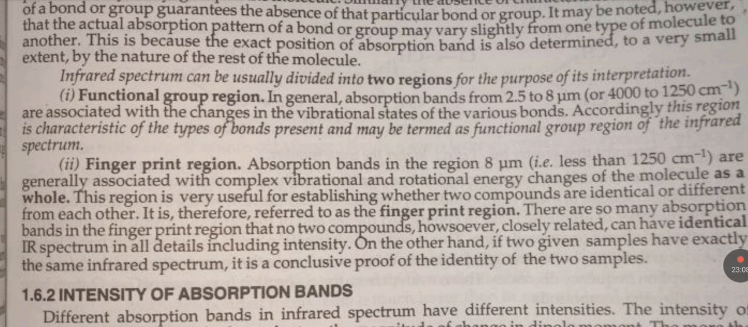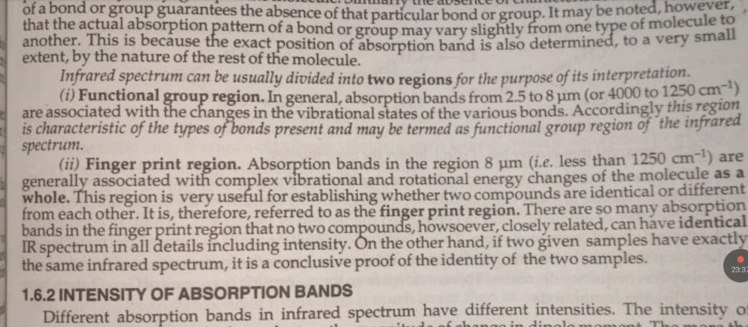Functional groups region. In general, absorption bands from 2.5 to 8 μm are accompanied with the change in vibrational states of various bonds. Accordingly, this region is characteristic of the type of bonds present and may be termed as the functional group region of the infrared spectrum.